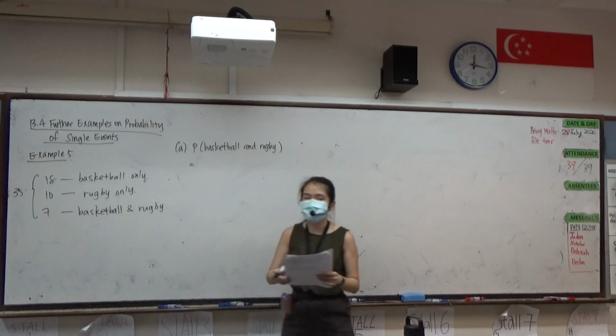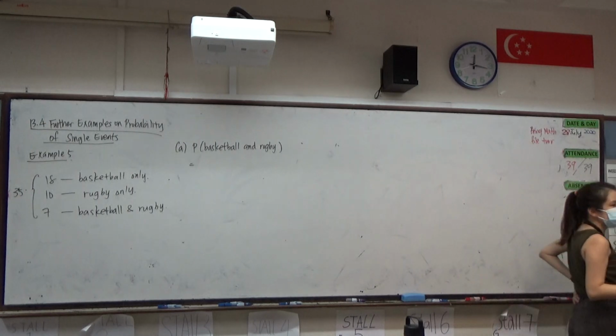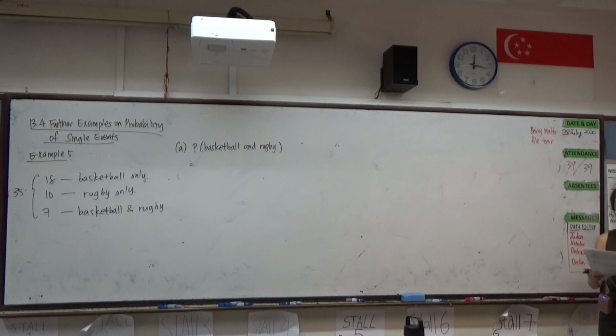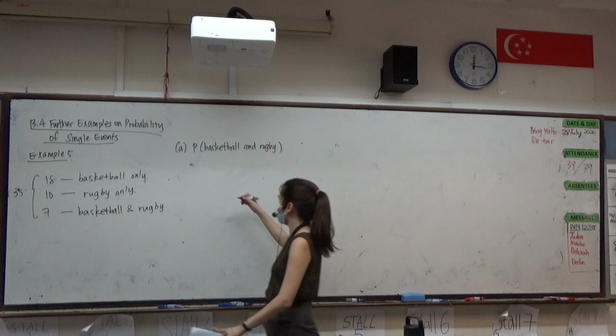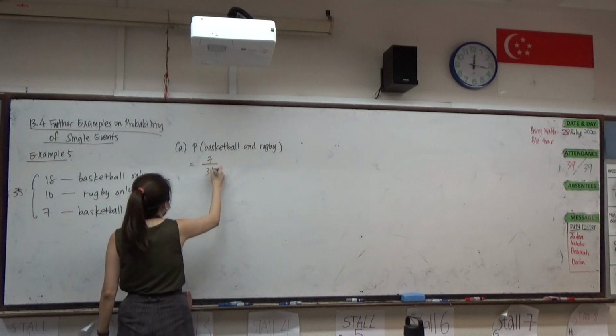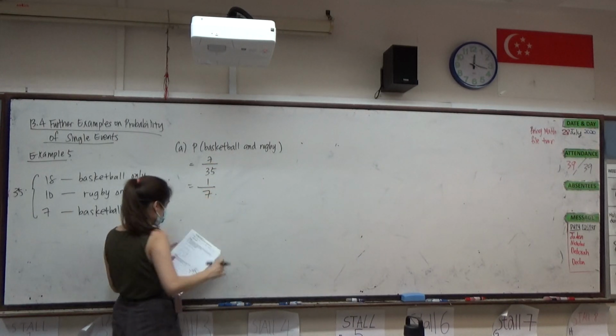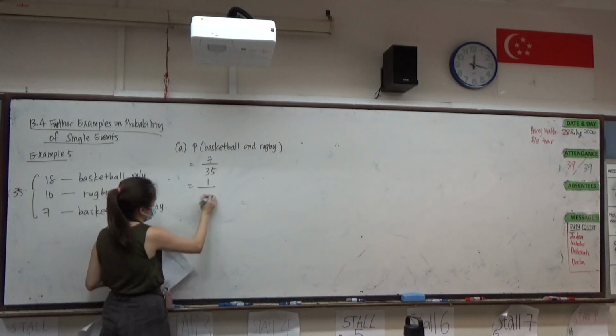What do you think the probability is? 7 over 35. Great. Can we simplify it? You will get 1 over 5.